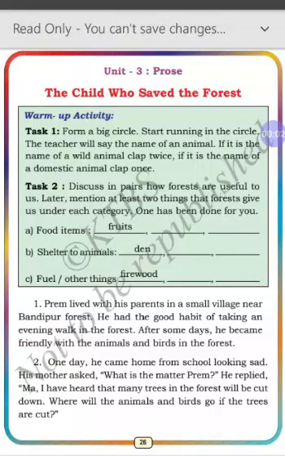Good morning, all. Today we are going to learn a lesson from your Unit 3, that's prose. The lesson name is The Child Who Saved the Forest. So, here we are going to learn about a child who tried to save a big forest because the child was very caring, very kind, and very sympathetic towards the animals and birds in the forest. So, what did he do to save the forest?